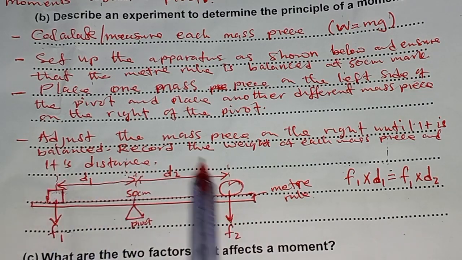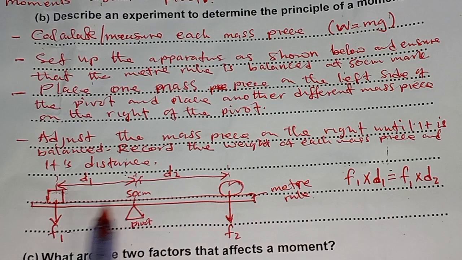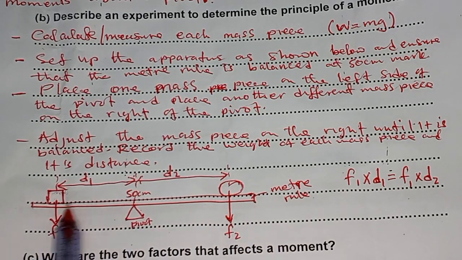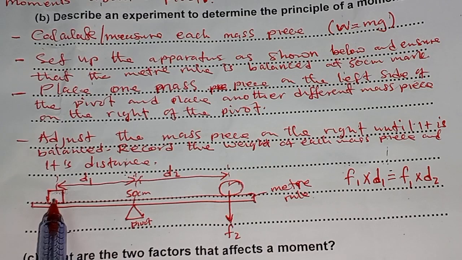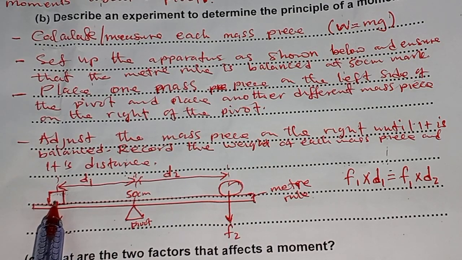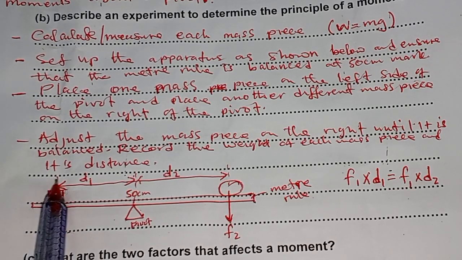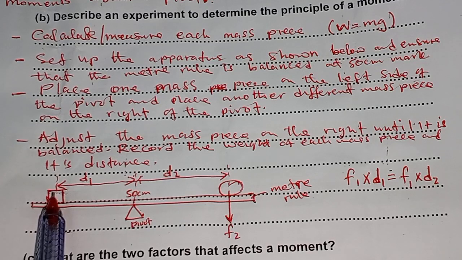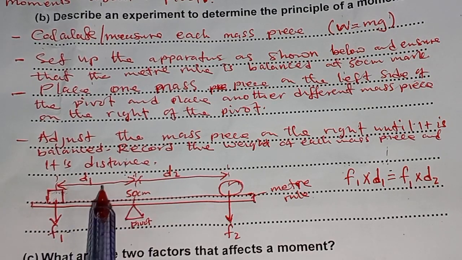So now you begin to adjust this one. You adjust the mass piece on the right until the lever is balanced. After it is balanced, you record the weight. Like if we use this 100 grams, 100 grams is 1 Newton. So you record 1 Newton and its distance from the center of the mass piece to the pivot.